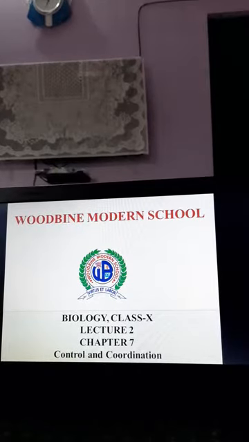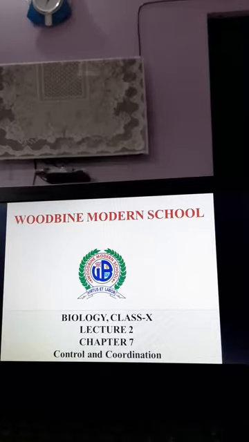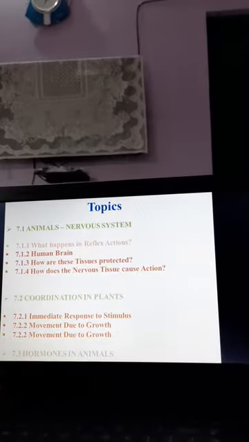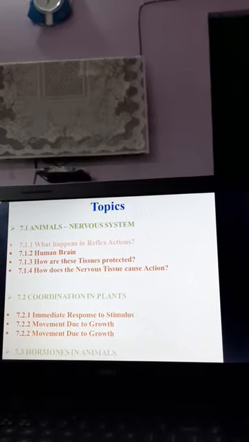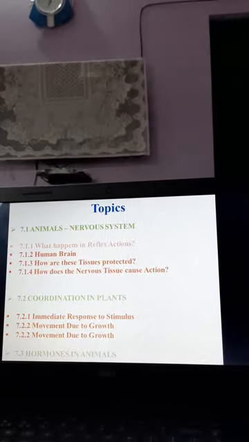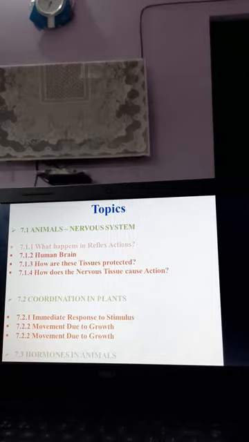This is your biology class of class 10th, lecture 2 of chapter 7, Control and Coordination. So, I have listed the topics, and the topic which we have already covered is animal nervous system, and inside that the subtopic what happens in reflex action. We have covered this, and today in this lecture we will be learning about the human brain. How are the brain tissues, or the nervous tissues, being protected, and how does the nervous tissue cause action?